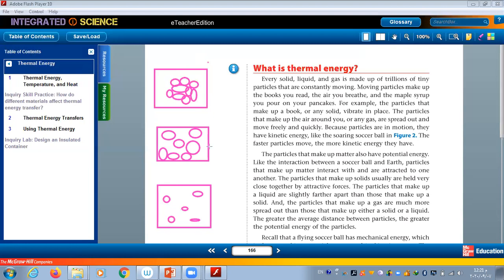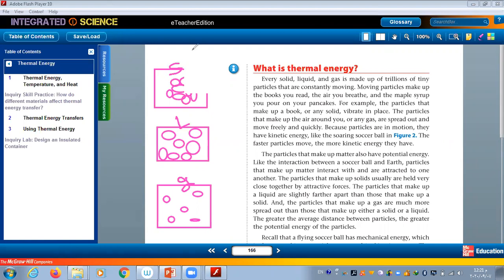So which one of them is solid, which one is gas, which one is liquid? The first one is solid, the second one is liquid, and the third is gas. Excellent. So the first one is what? Solid. We can put S as it is solid. Here we can put L as it is liquid. Here we put G as it is gas. Okay.